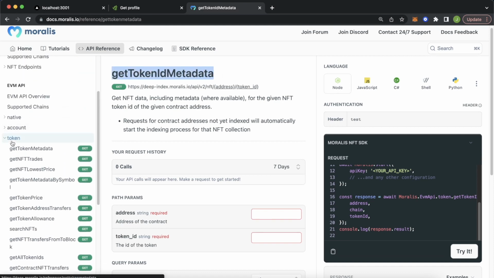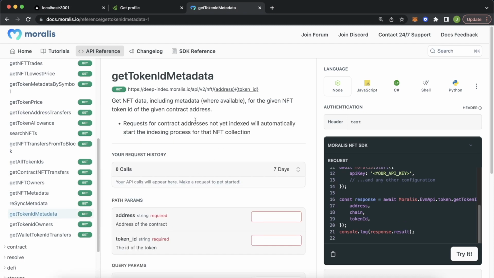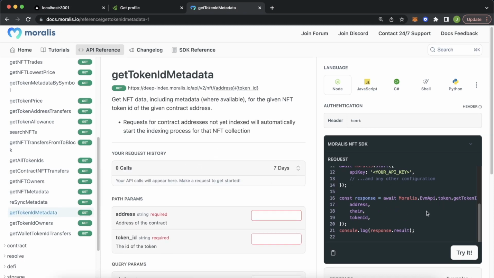It's under the token method, and we scroll down to the bottom, we get token ID metadata. So if we check out over here how it works, we use the EVM API, the token method, and the get token ID endpoint. All we have to pass as arguments is the address of the NFT smart contract, which we have already from Lens protocol, and the chain, we know it's Polygon network, and the token ID, we can just use the first token because it should be the same NFT that is provided for all the followers.